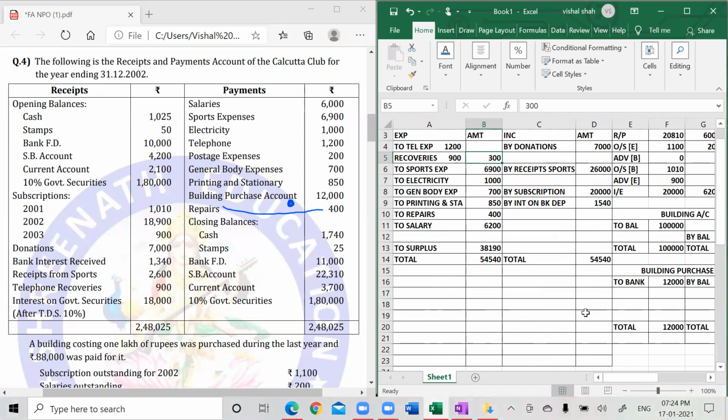My donation was 7,000. That is correct. Receipt from sports is 26,000. Receipt from sports, yes. Receipt from sports, it is 2,600. I have written 26,000, so that is incorrect. It should be 2,600. If it is 2,600, then 31,140.